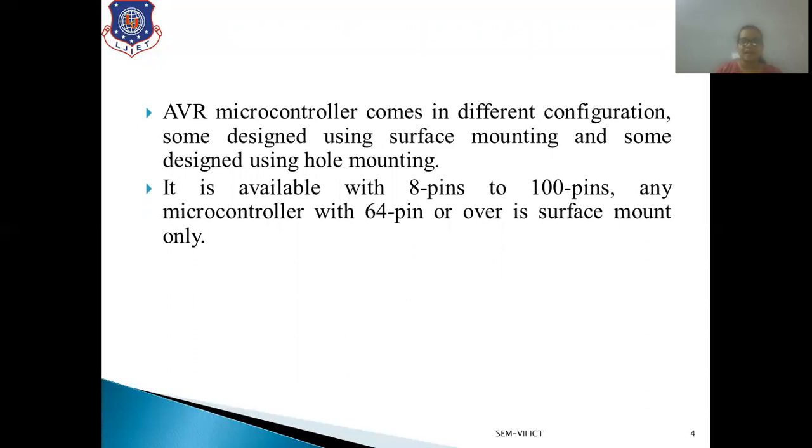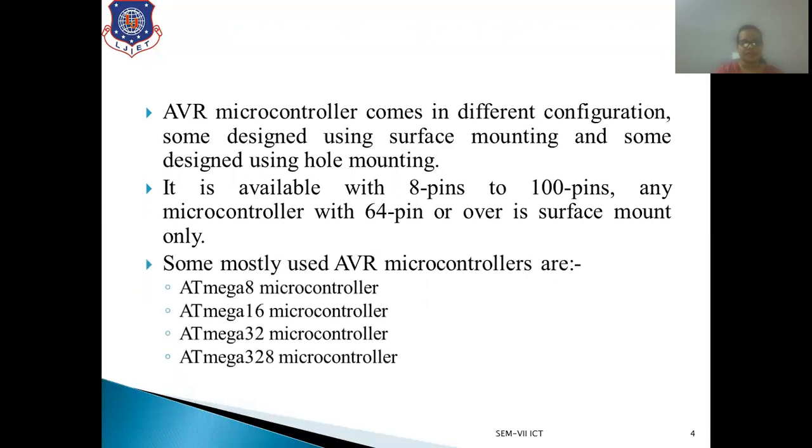Any microcontroller with 64 pins or over is surface mount only. Some mostly used AVR controllers are the ATmega8, ATmega16, ATmega32 and ATmega328 microcontrollers. Of these, we will study the ATmega32 in detail.